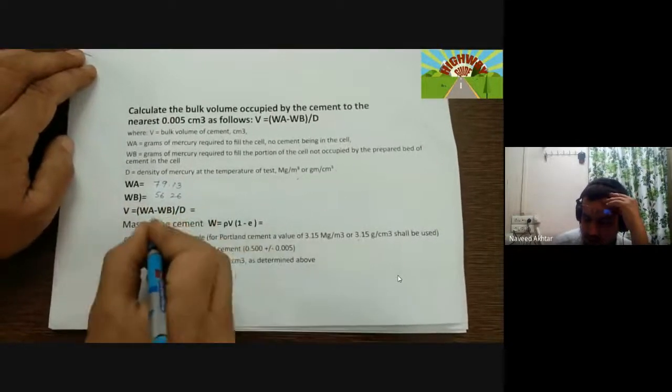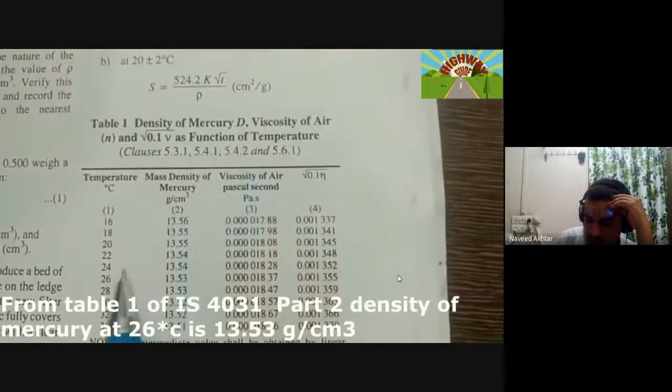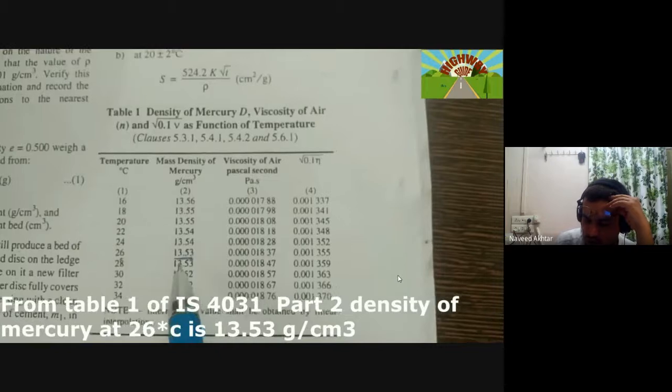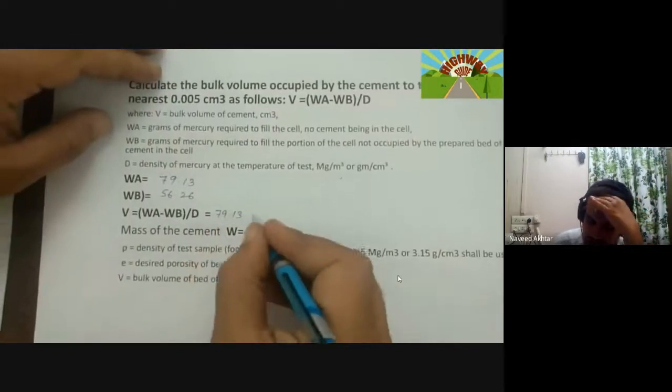Now you have to find out the volume of the cement bed. Volume is equal to WA minus WB, that is W1 minus W2. The density of the mercury is 13.53 at 26 degrees.